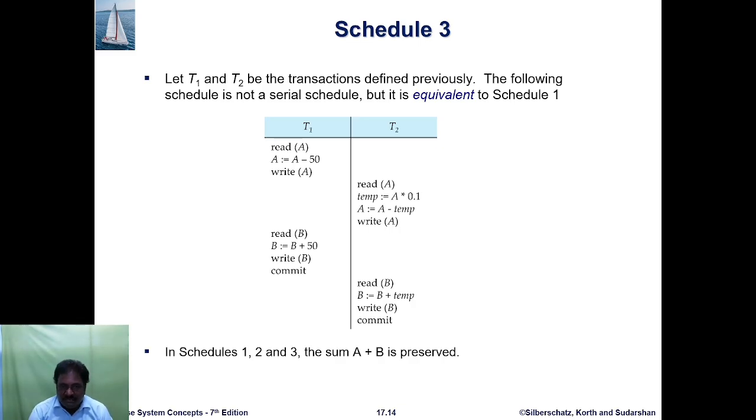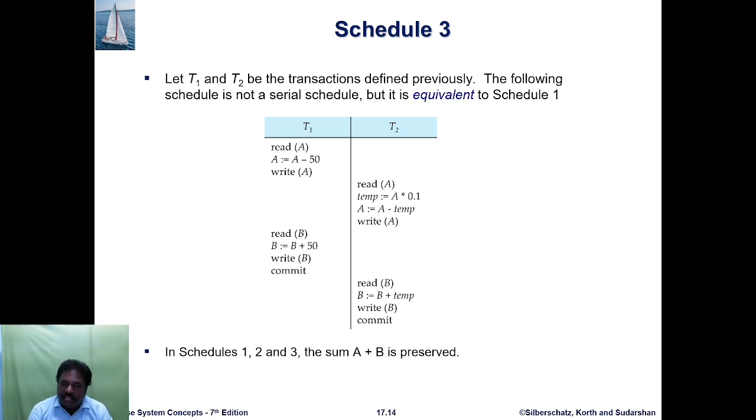Then write A. Then T2 reads A, the remaining balance of A. Then temp = A * 0.1, meaning 10% of the amount is transferred from this account.